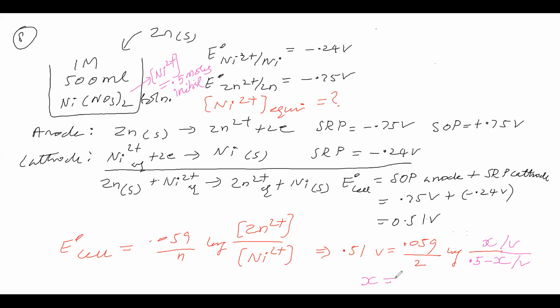So on simplifying this, we get x. x is the number of moles of nickel ions present in the solution at equilibrium. Okay, so we got x, the number of moles of nickel ions present in the solution at equilibrium.